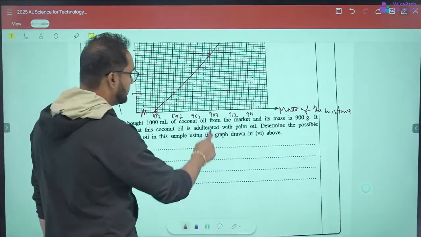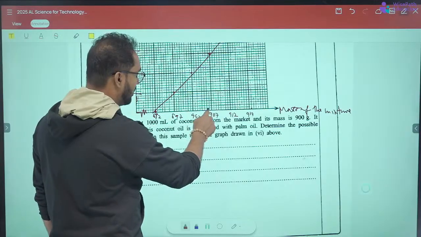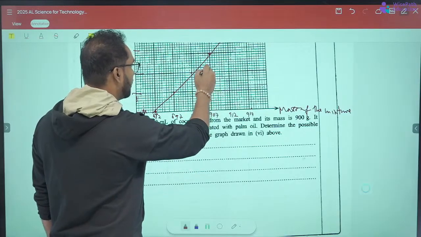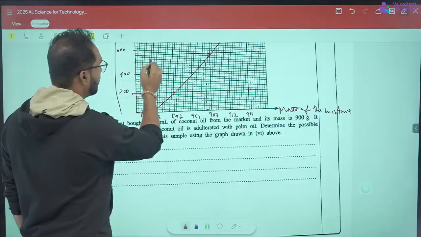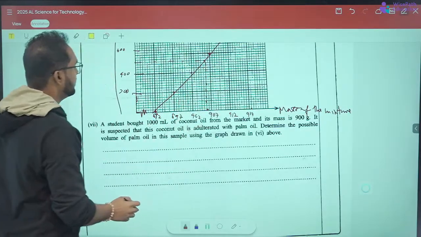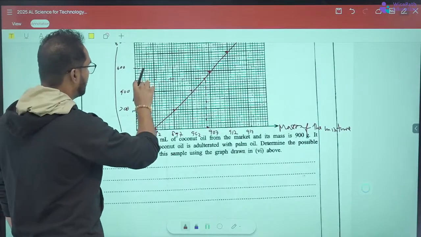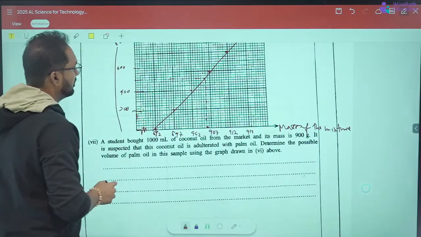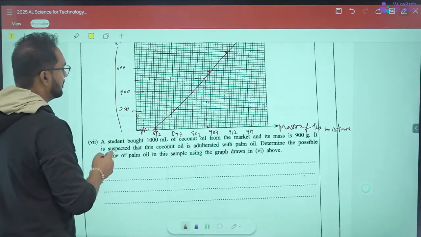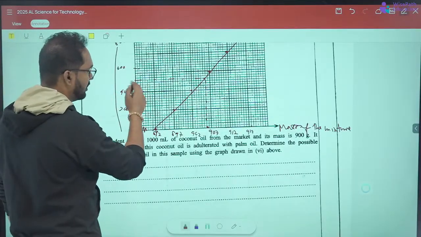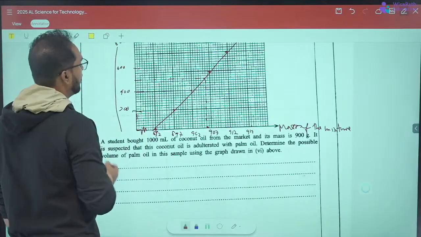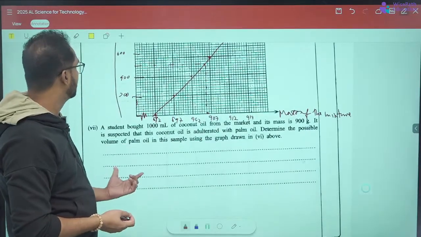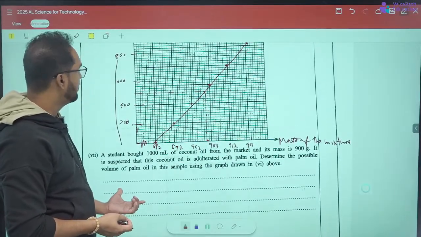Okay, if the mass is 900, the volume should be somewhere here. This is 10 in between: 3, 6, 9, yeah, 10. So between 400 and 600 there are 10 small divisions, and it is half of it. So it's 500. It will be 500 milliliters. If it is 900 grams, it should be 500 milliliters.